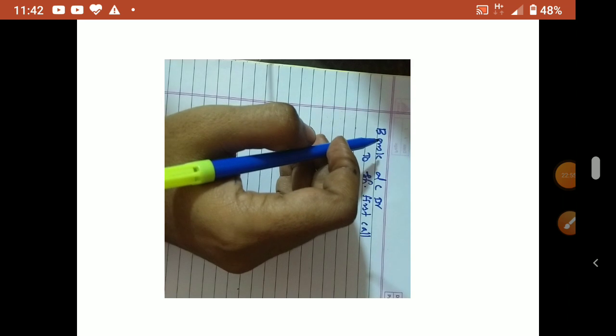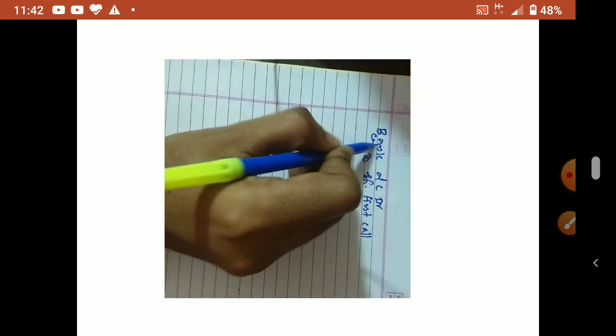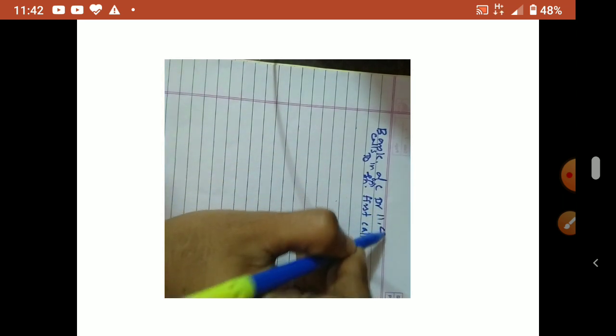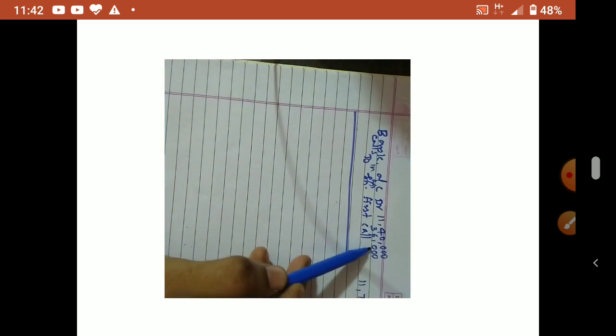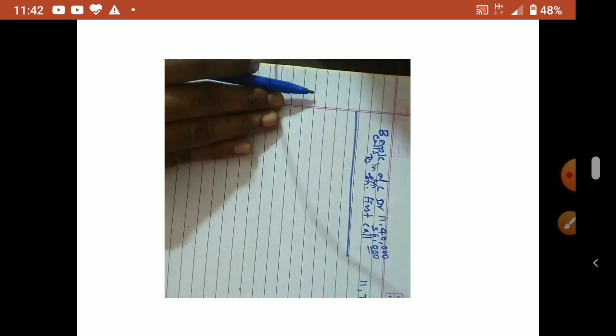If you want, you can open this calls in arrear account here also. Okay, so 11 lakh 76 is the real due amount. So calls in arrear, if you want, you can include. So 11 lakh 40,000 only received. Out of 11 lakh 76,000, 36,000 is calls in arrear. So total 11 lakh 76,000. Okay, so previous entry, you know. So like 11 lakh 76,000 we have to get actually. 36,000 arrear ho gaya. So 11 lakh 40,000 received. Okay, so first call over.